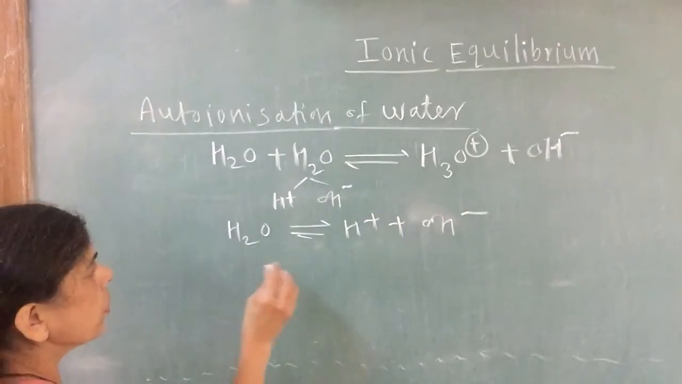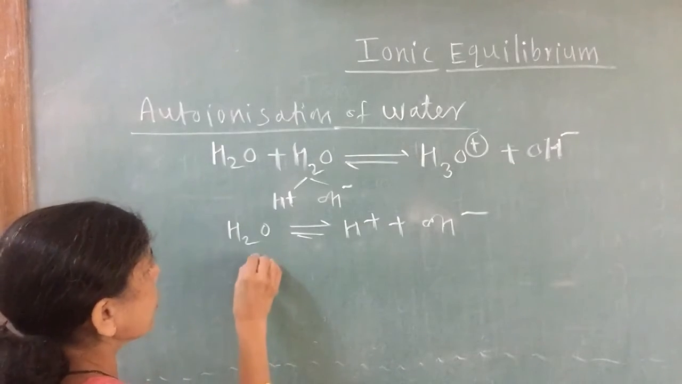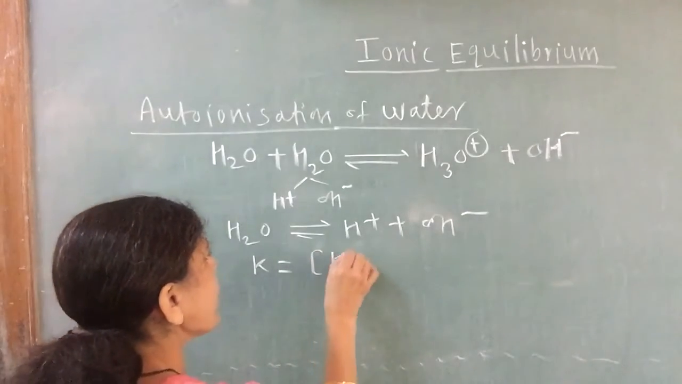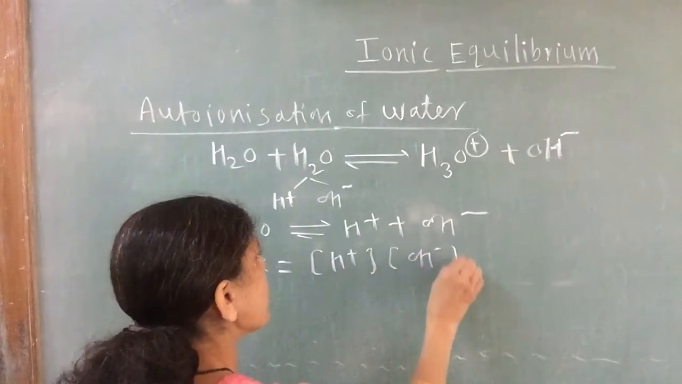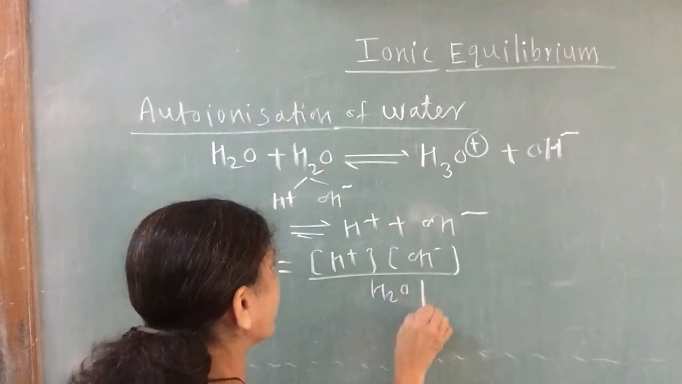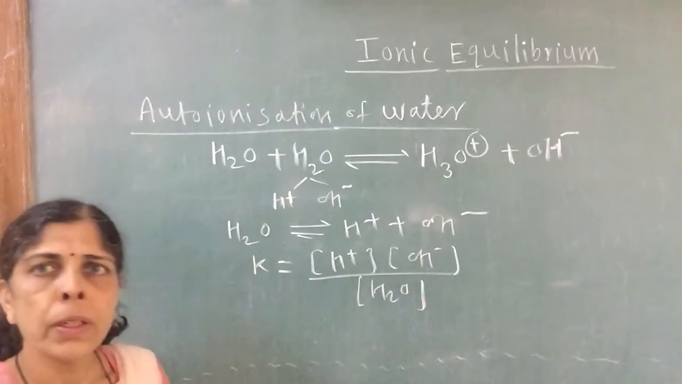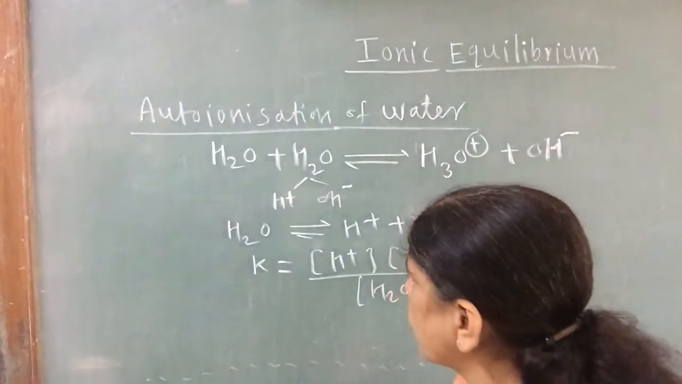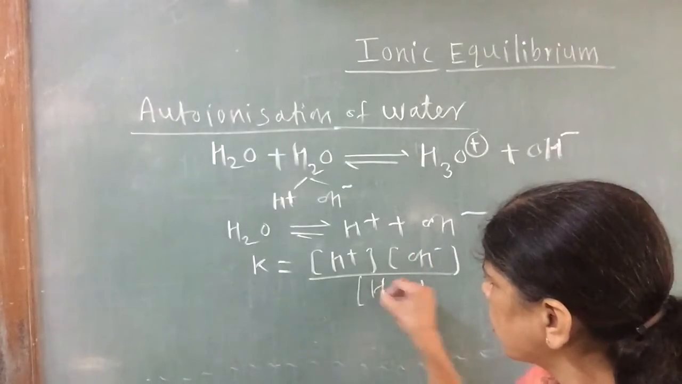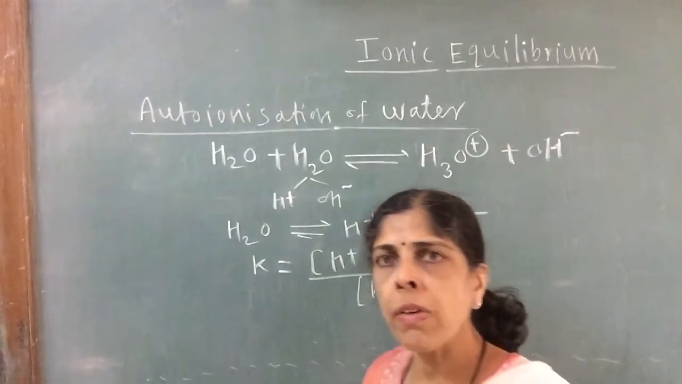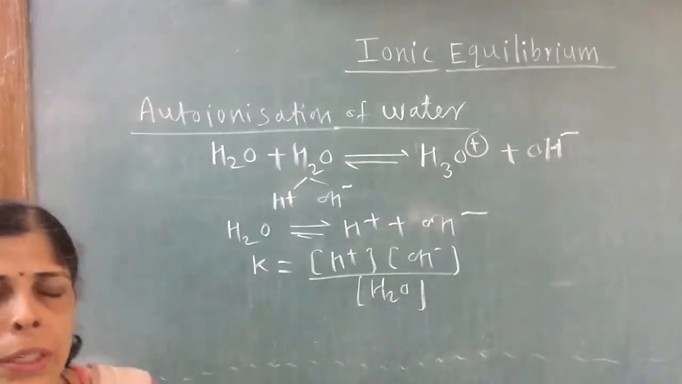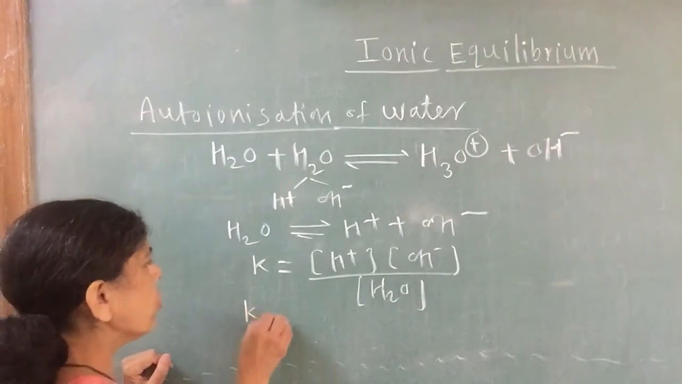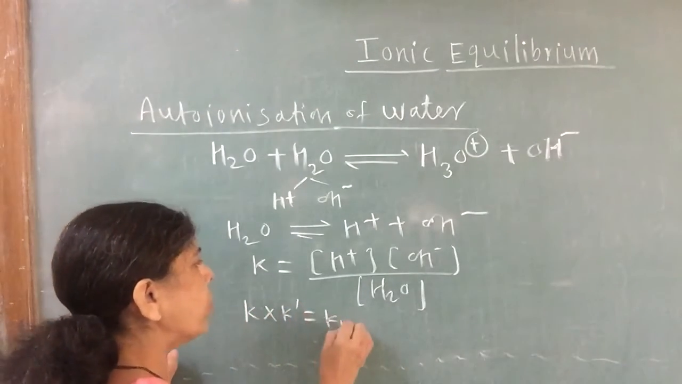So K will be equal to, applying the law of mass action, H plus ion concentration into OH minus ion concentration upon concentration of water. The concentration of water, that is unionized water molecules, in pure water is very large as compared to the ions which are produced from it, and therefore the concentration of water we can take as constant. So K into one more constant K dash will be equal to Kw.